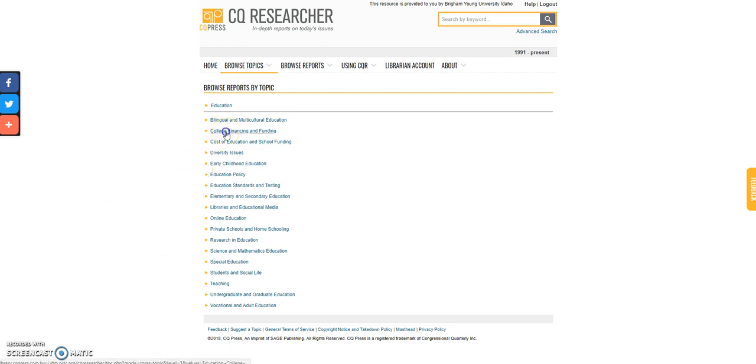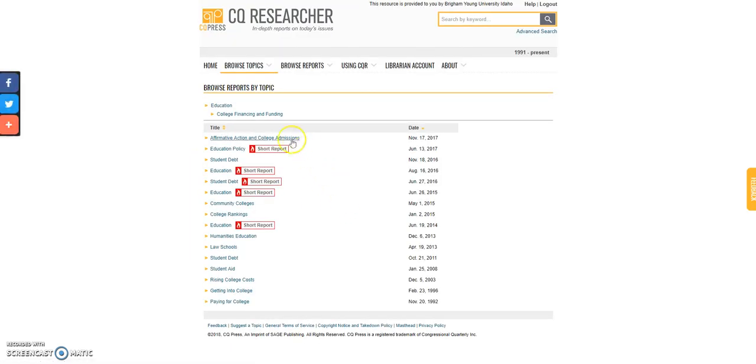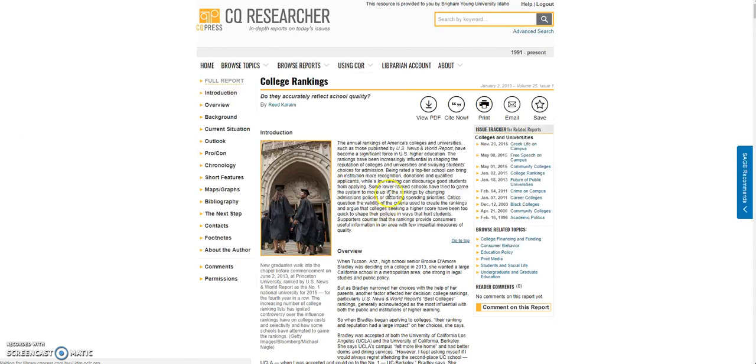So you can look into college financing and funding. And then again, they've got subtopics. Maybe you want to look at college rankings. I don't know. We're just kind of going down the rabbit hole here. Once you do actually get to a report, it will pull up a page that looks like this.